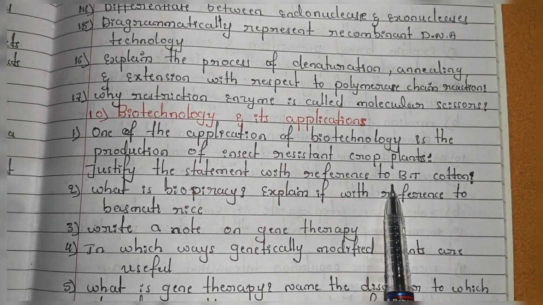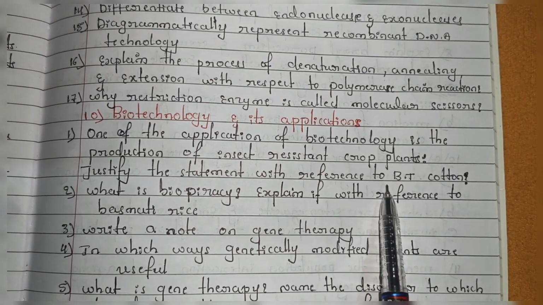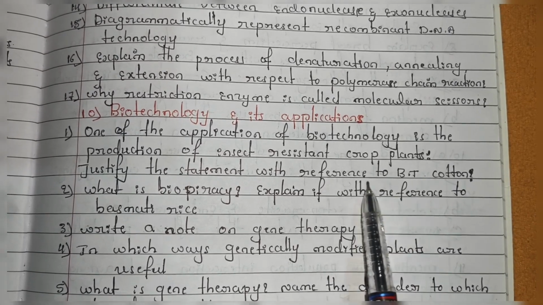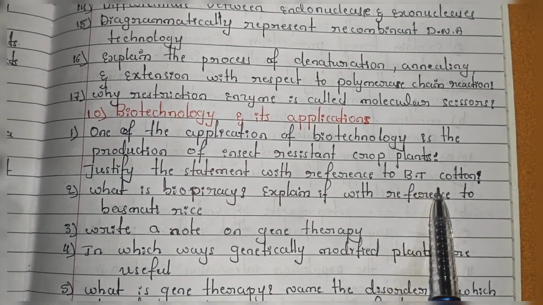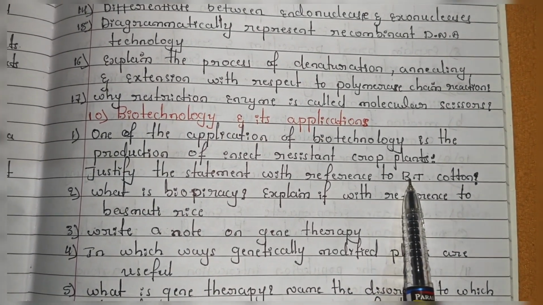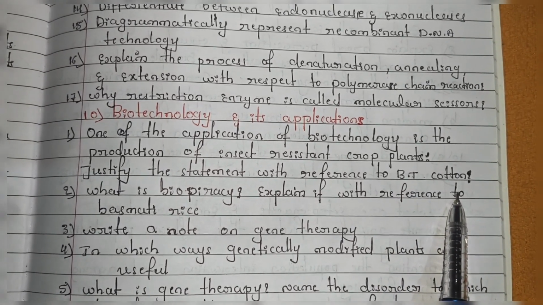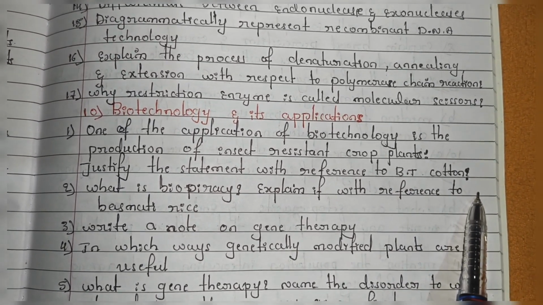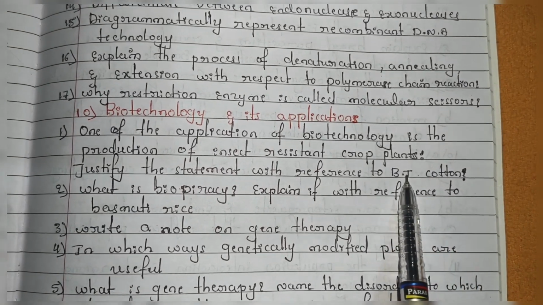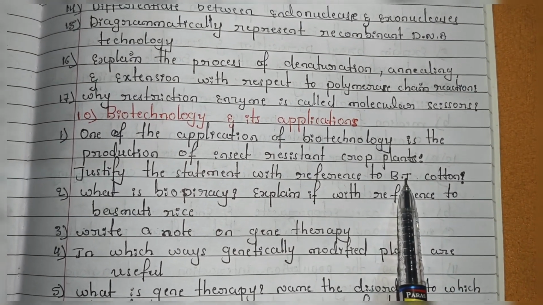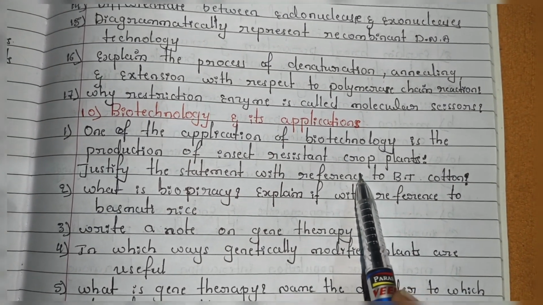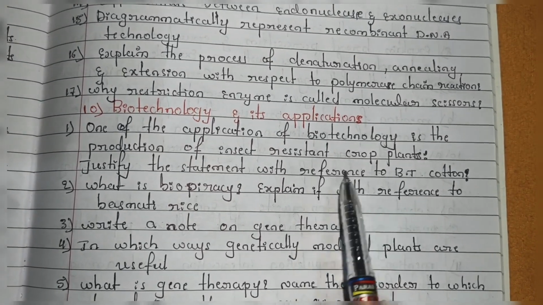For that they used Bacillus thuringiensis. That Bacillus thuringiensis spores they sprayed on the leaf, and the caterpillar starts consuming those spores. It will enter the gut lining of the caterpillar and it will start dying. So it is one technology that is helpful for agriculture. So that's why you have to justify this statement.